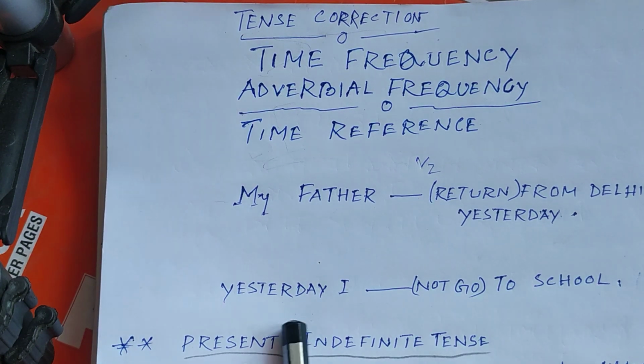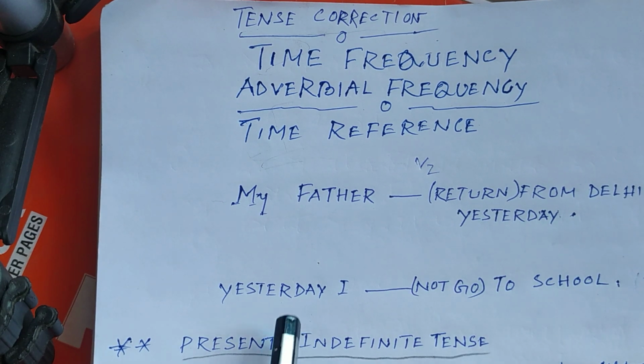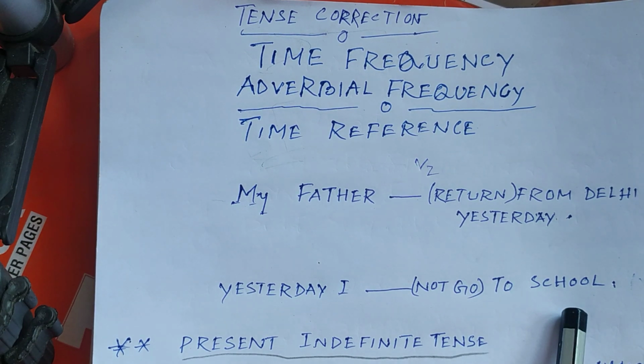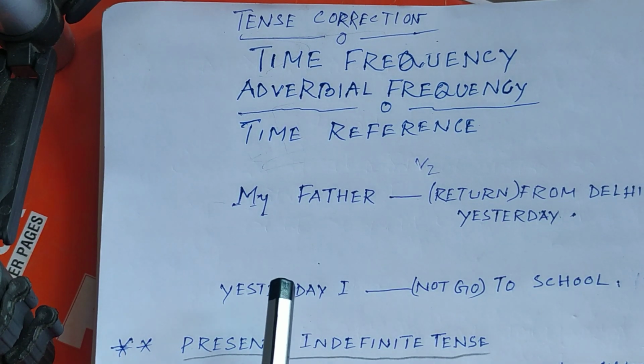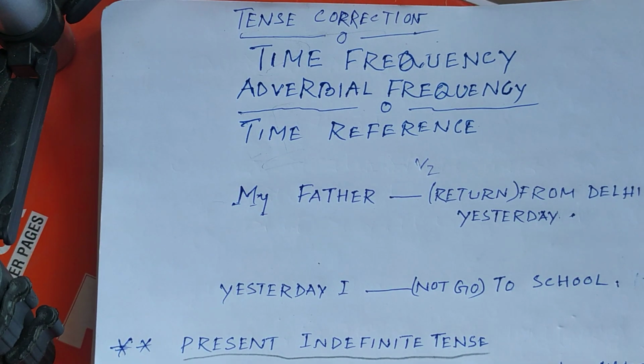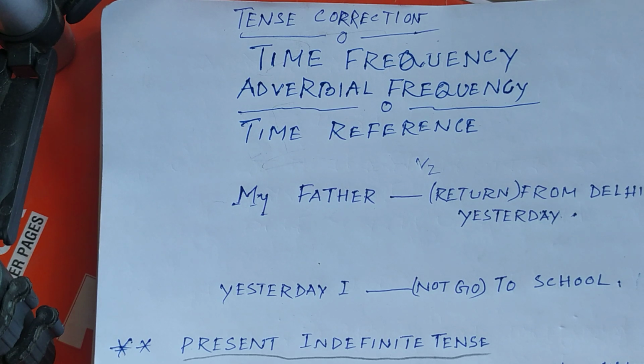Similarly, another example is given here. Yesterday I not go to school, in negative sense. So since yesterday is a frequency, it will also be formed into past indefinite. Therefore, the answer is yesterday I did not go to school. Similarly, tense formation or tense correction always depends upon some frequencies or time reference. Sometimes the time reference may be mentioned in your sentences, and sometimes it may not be mentioned.